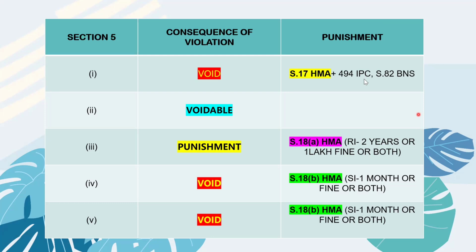And contravention of the clause that talks about child marriage, is it void or voidable or punishable? What do you think? Correct, it is punishable. Do you remember under which section it is punishable of the same act?